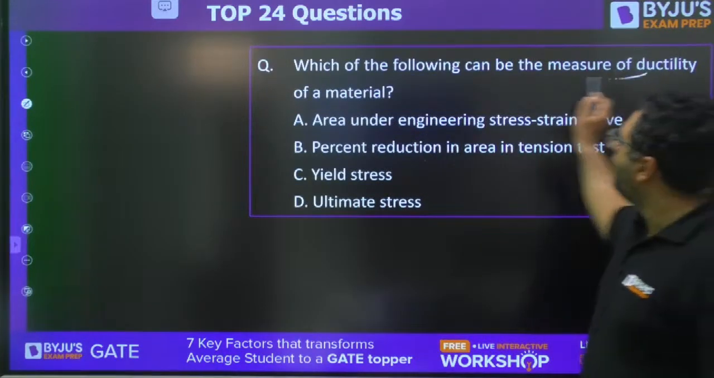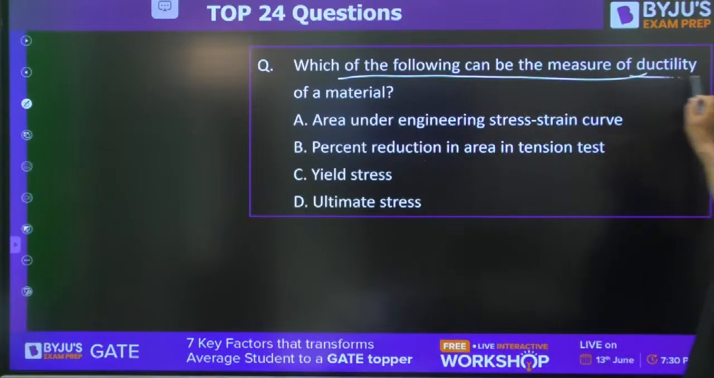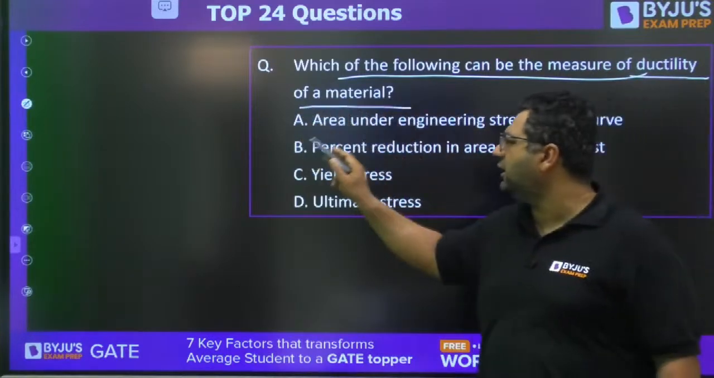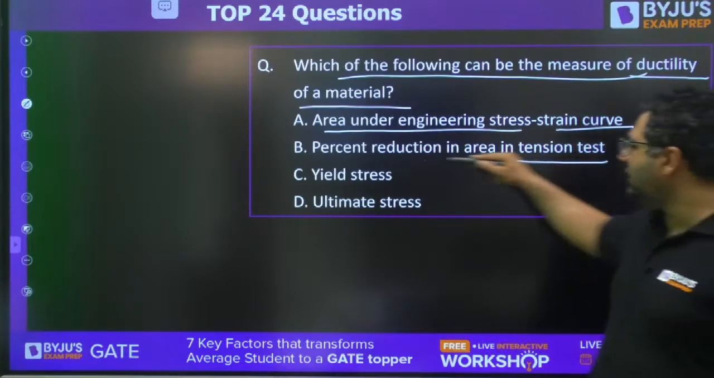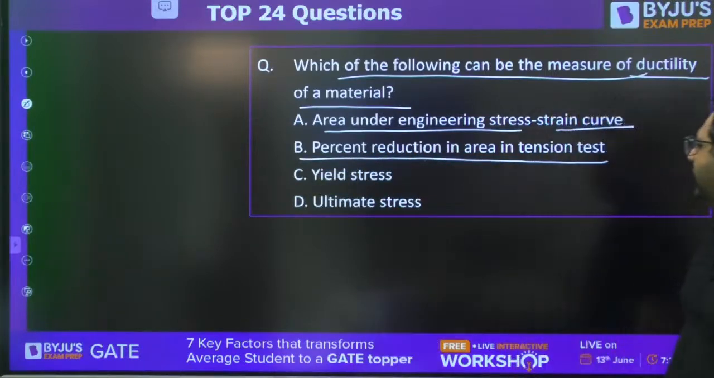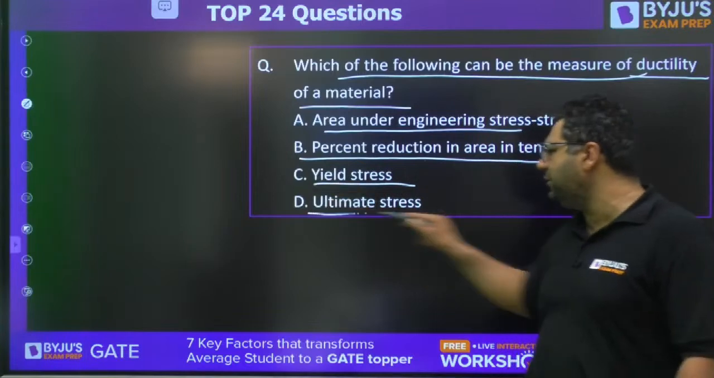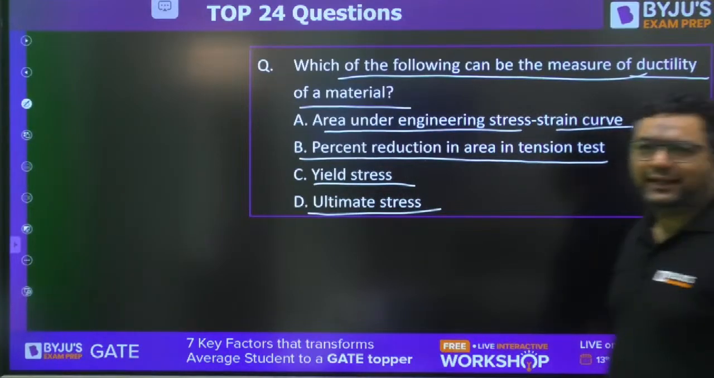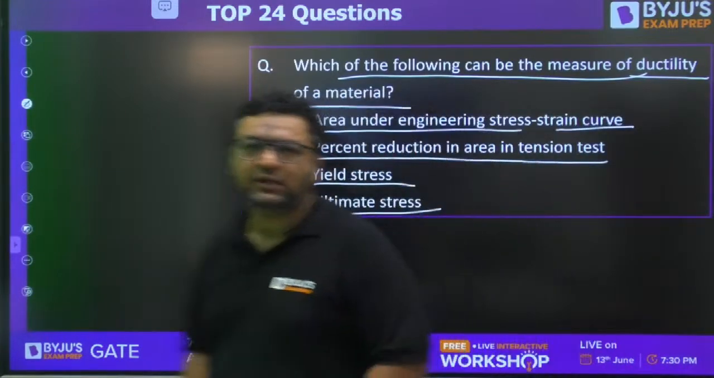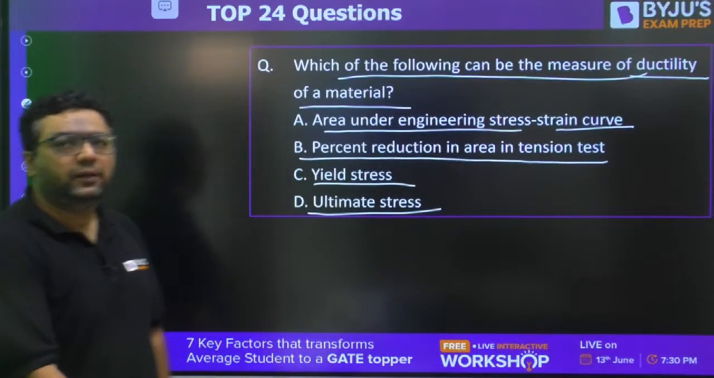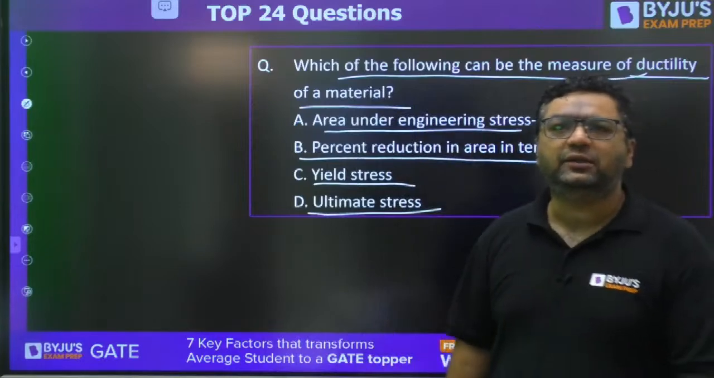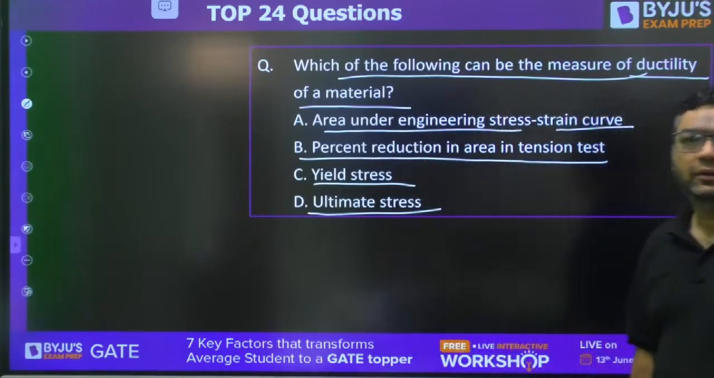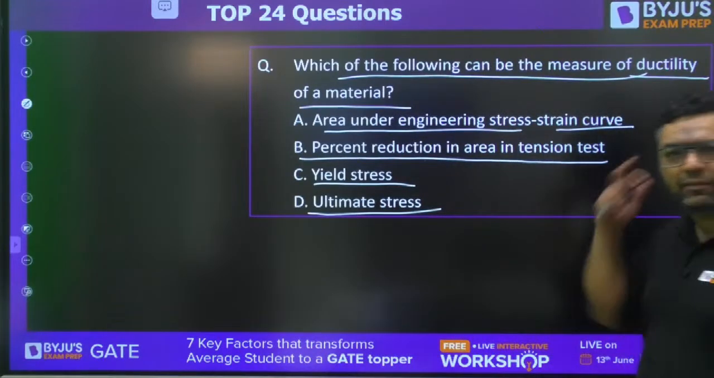Next question. Which of the following can be a measure of ductility of a material? Area under engineering stress strain diagram, percentage reduction in the area in tension test, yield stress, or ultimate stress. What can be the measure of ductility? Anubhav, Pejal, Arun, Lakshmi, Abhijit. Rakesh is saying B. Okay, what about others?